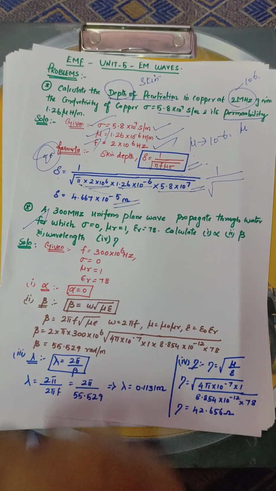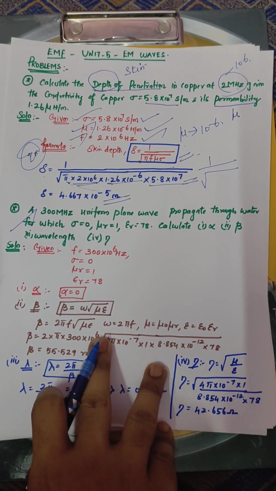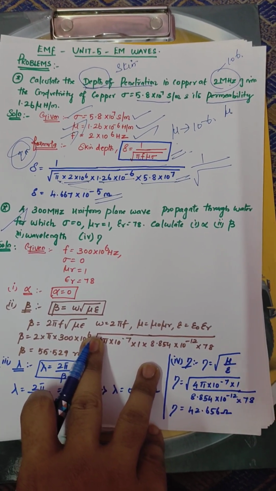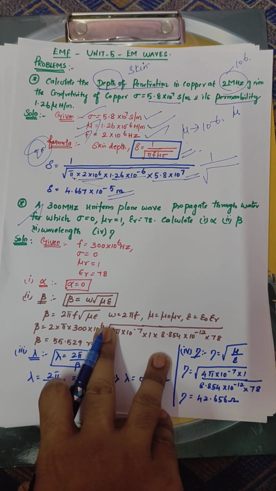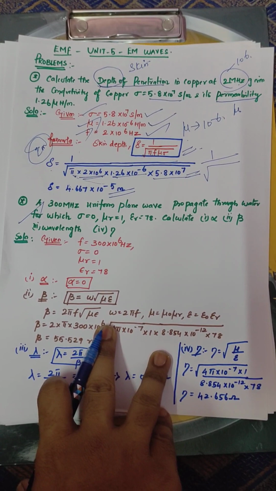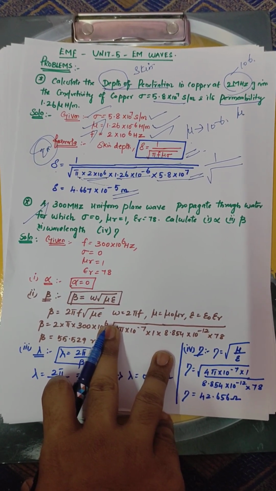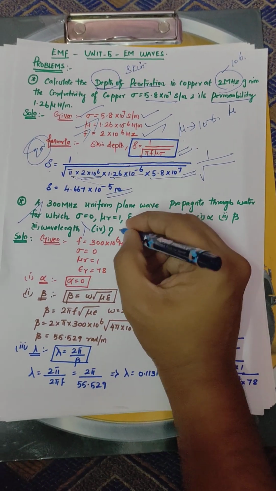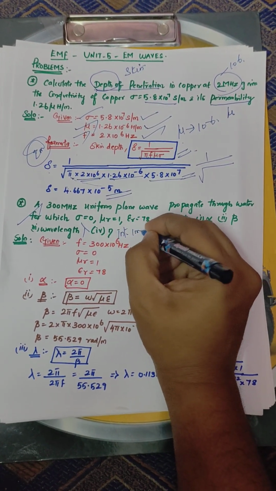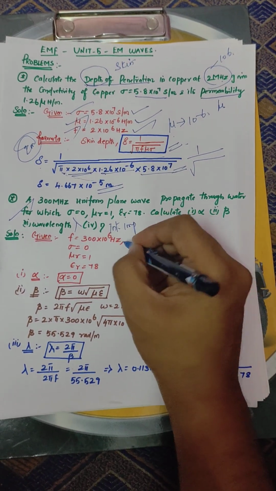And next problem. A 300 MHz uniform plane wave propagates through water for which sigma is equal to 0, mu r equal to 1, epsilon r equal to 78. Calculate alpha, attenuation constant, beta, phase constant, wavelength lambda, and intrinsic impedance. This is called as intrinsic impedance eta. Okay, first write all the given.